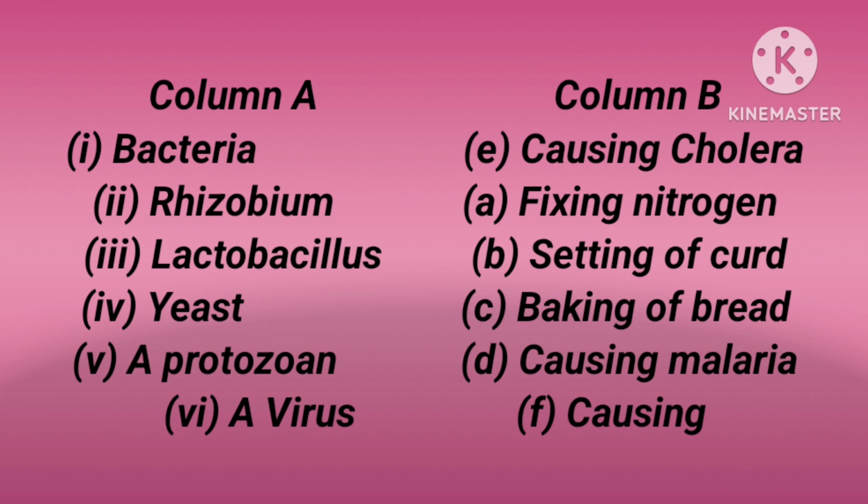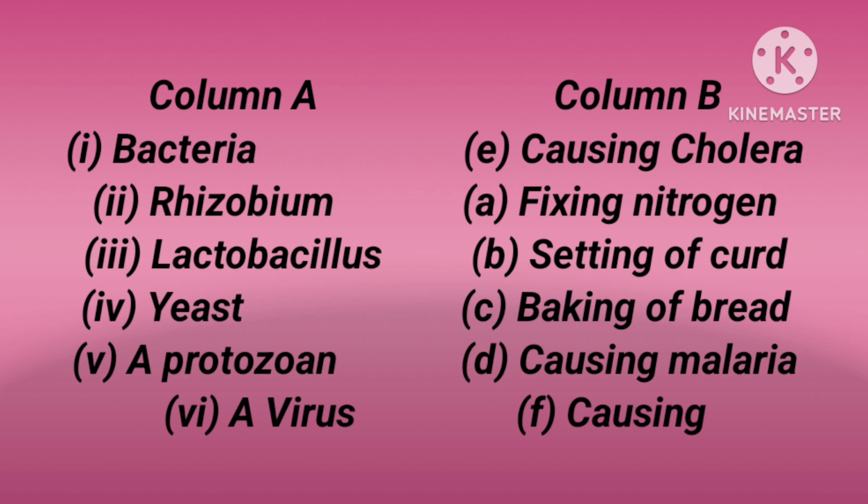A protozoan causing malaria. We just discussed that malaria is caused with the help of the female Anopheles mosquito. So, malaria is carried from one person to another with the help of the mosquito. Such a microorganism is called a protozoan.